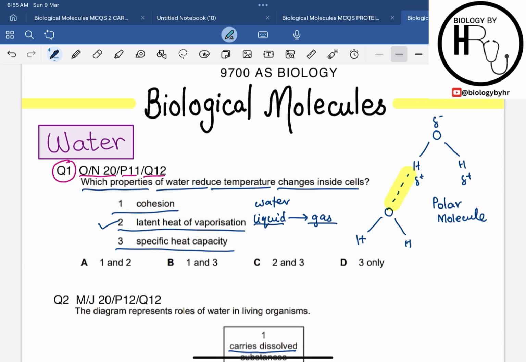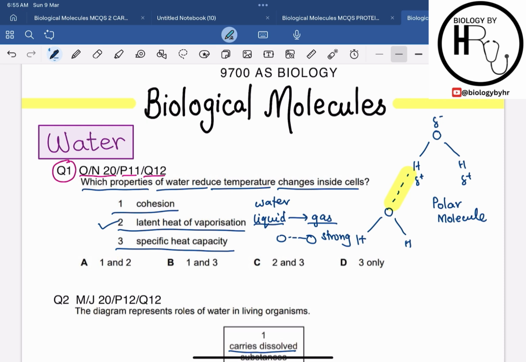To explain further, any increase in the temperature of the water means its kinetic energy must also increase. Then the hydrogen bonds holding the water molecules together must break, and we know that hydrogen bonds are strong bonds, so it requires high energy for them to break.